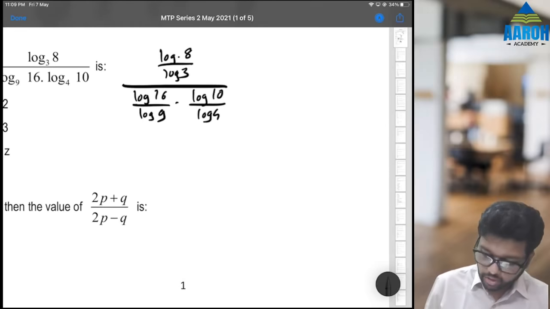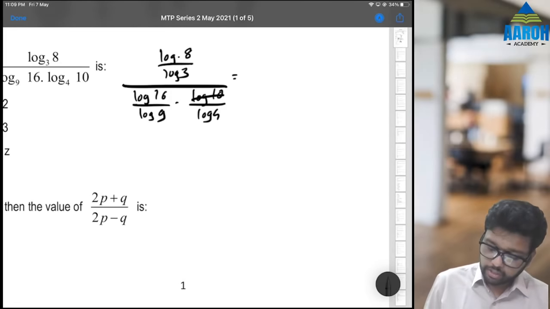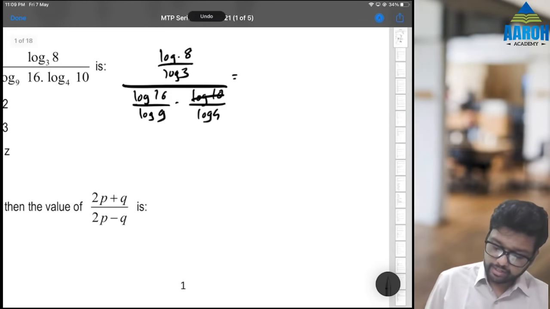Base 10 लेते हैं so that log 10 will become 1. So that will be log 8. Log 8 can be written as log 2 cube by log 3.